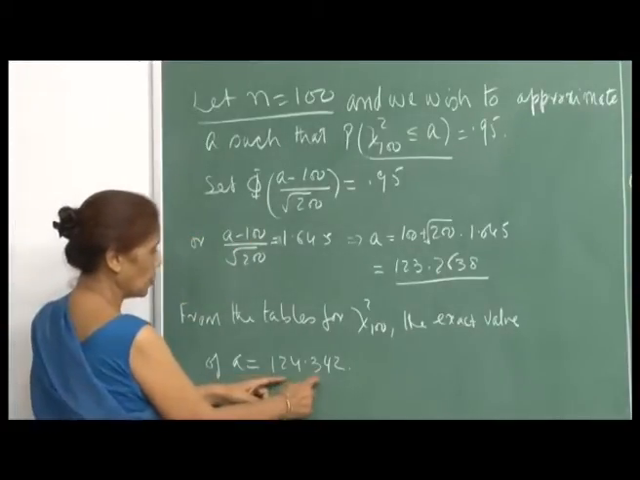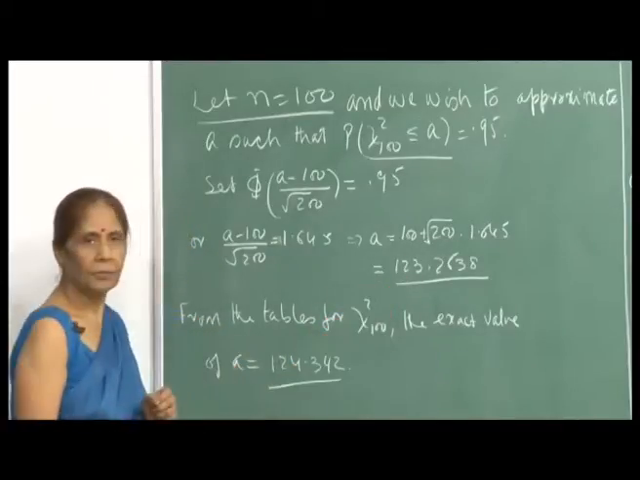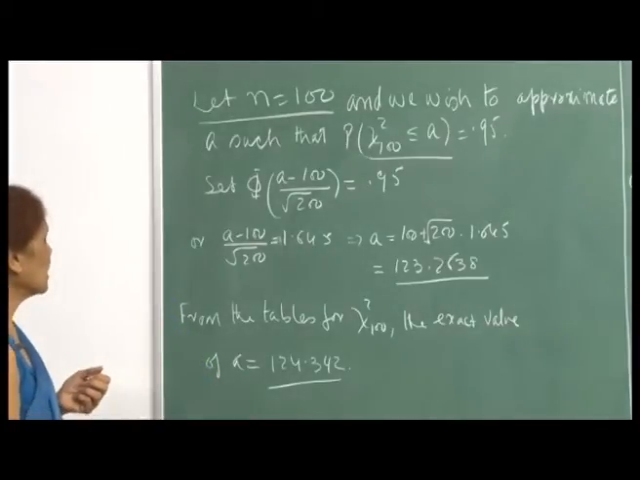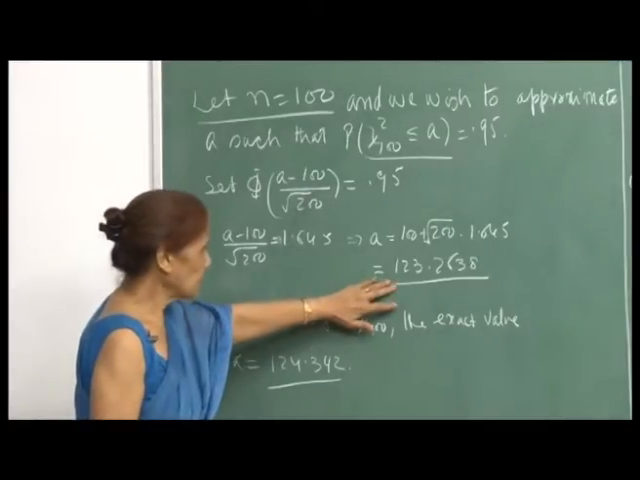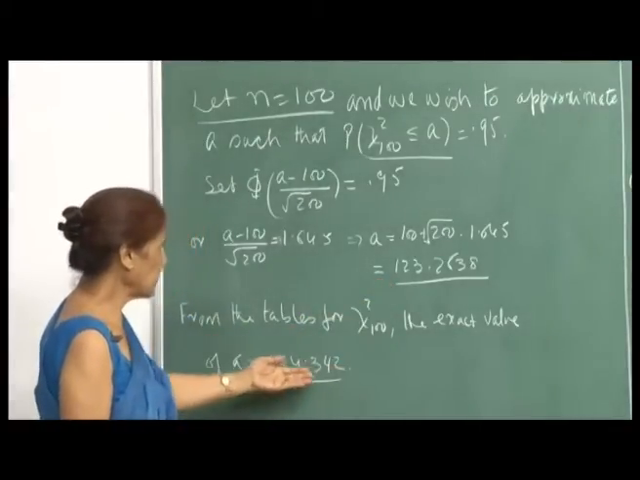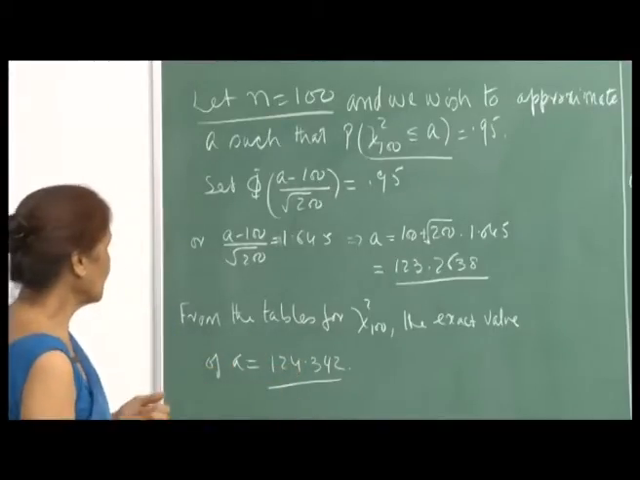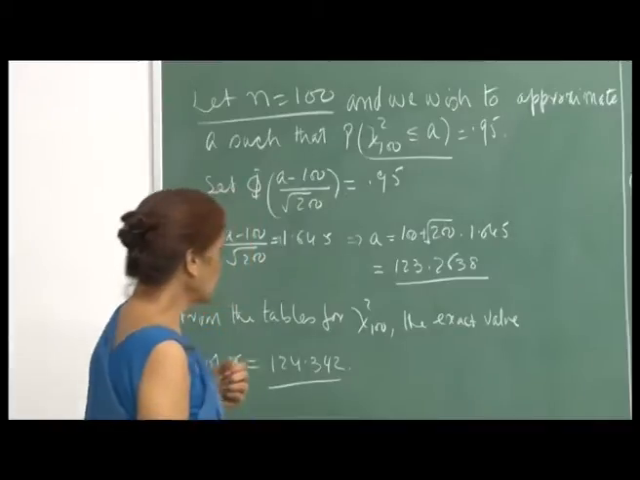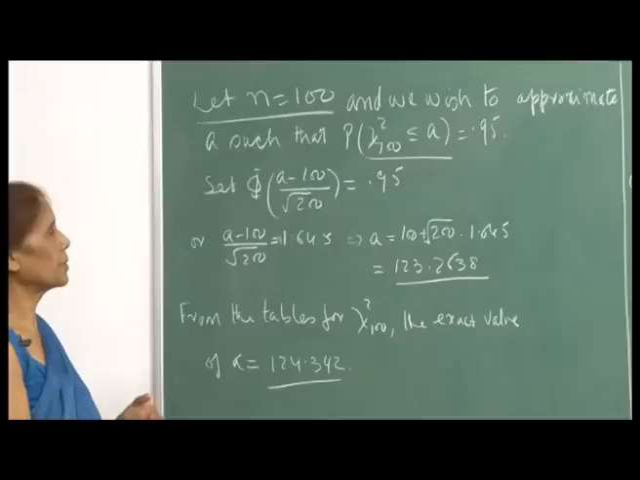Now, from the tables for chi-square 100, if you compute the exact value of A, it comes out to be 124.342. So, you can see that the approximation is really very, very good, and this is for n equal to 100. The point we are making is that if your n is larger, you will get a better approximation, and the difference will be only at the decimal places, so you can use your standard normal tables for computing these probabilities.